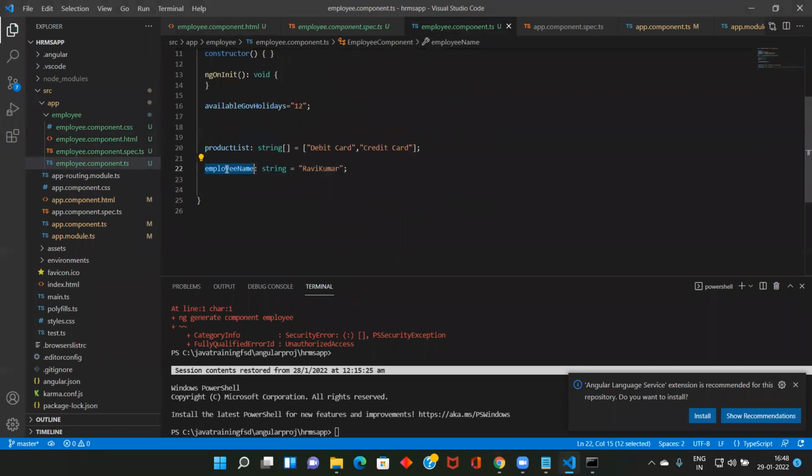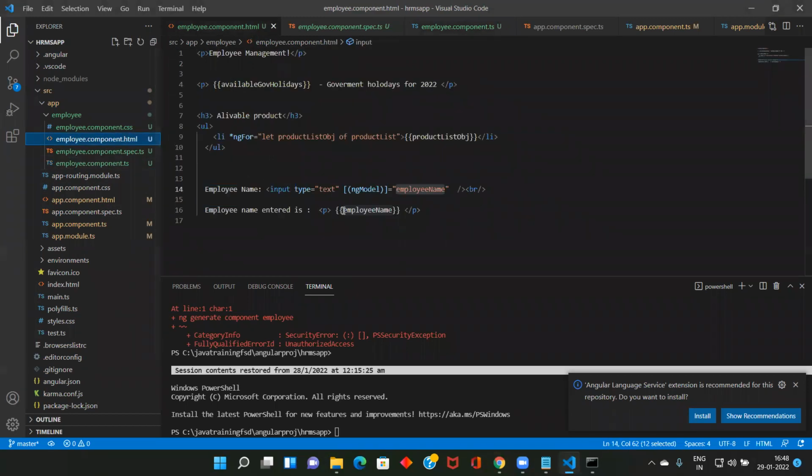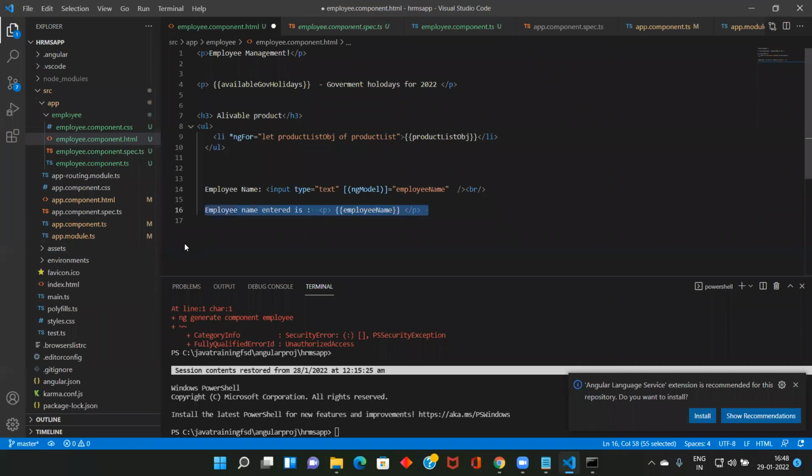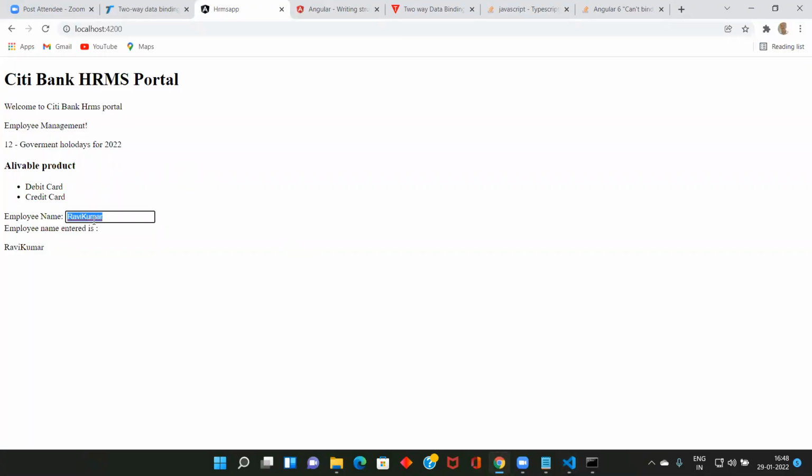Whenever you change that, it will change this value. And this one is interpolation. This is separate. Whenever there is a change, our component will re-render. This is just to display. If you remove this, nothing. Okay, now when I type, it will go to the class. If you want to see the result, probably you can check it. So two-way data binding. Is it two-way data binding? Yeah, it's two-way data binding. I type in the HTML, it goes to the class. From the class, your HTML also gets refreshed. Two-way data binding.